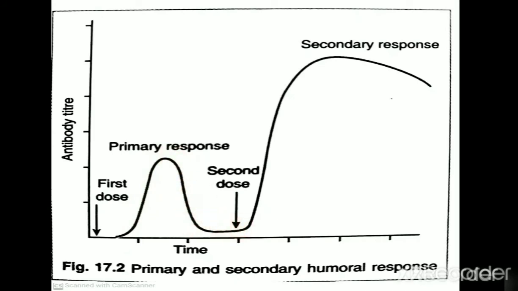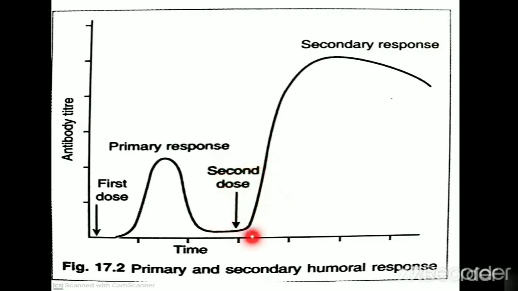If there is an exposure by the same antigen, then our immune system already has memory B lymphocytes. So these memory B lymphocytes recognize the same antigen immediately, and they mediate a rapid immune response, that is known as secondary response. So the duration of lag phase will be shorter in case of a secondary immune response.